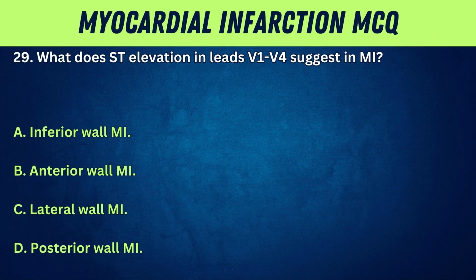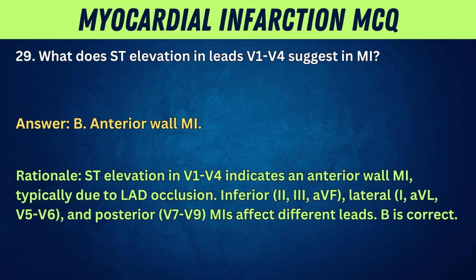A is correct. 29. What does ST elevation in leads V1, V4 suggest in MI? A. Inferior wall MI. B. Anterior wall MI. C. Lateral wall MI. D. Posterior wall MI. Answer: B. Anterior wall MI. Rationale: ST elevation in V1, V4 indicates an anterior wall MI, typically due to LAD occlusion. Inferior, 2, 3, aVF. Lateral, I, aVL, V5, V6, and posterior, V7, V9. MIs affect different leads. B is correct.